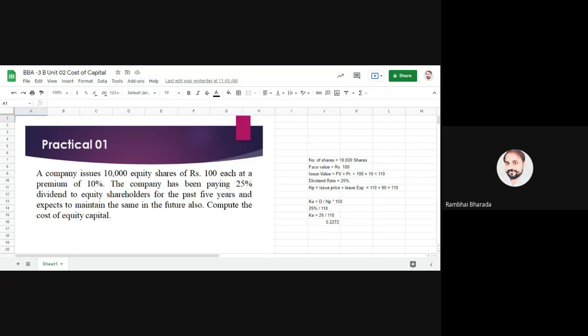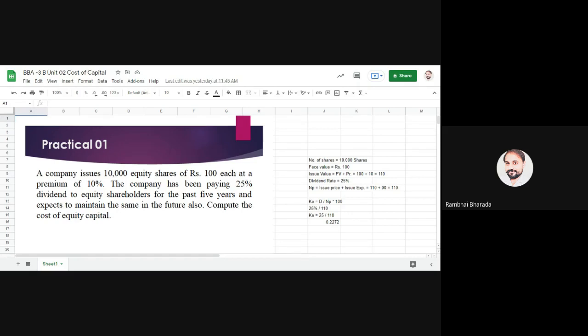In cost of capital, we tried to understand in the last session that cost of capital is the minimum rate of return that a company must earn. It's called a hurdle rate, a target rate, a rate of return. Simply, it's a particular percentage that the company must earn to achieve its objectives or to maintain the same price of the shares in the market.